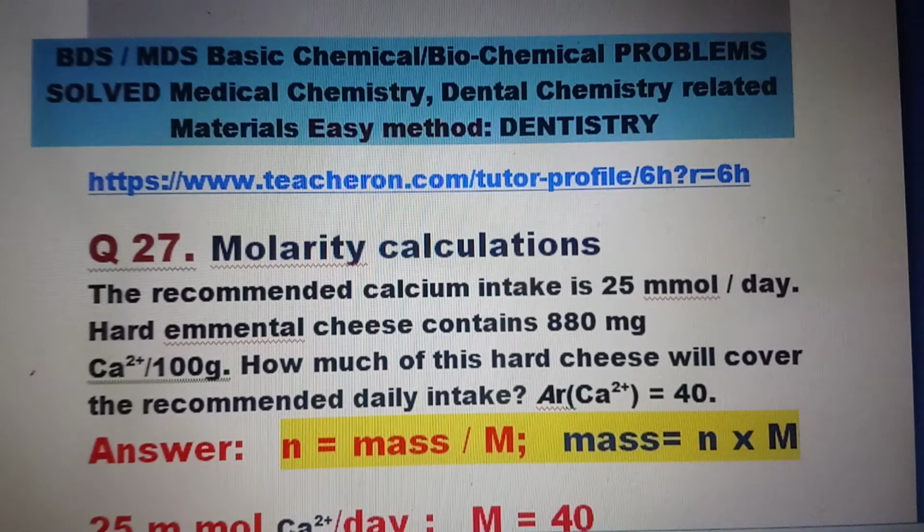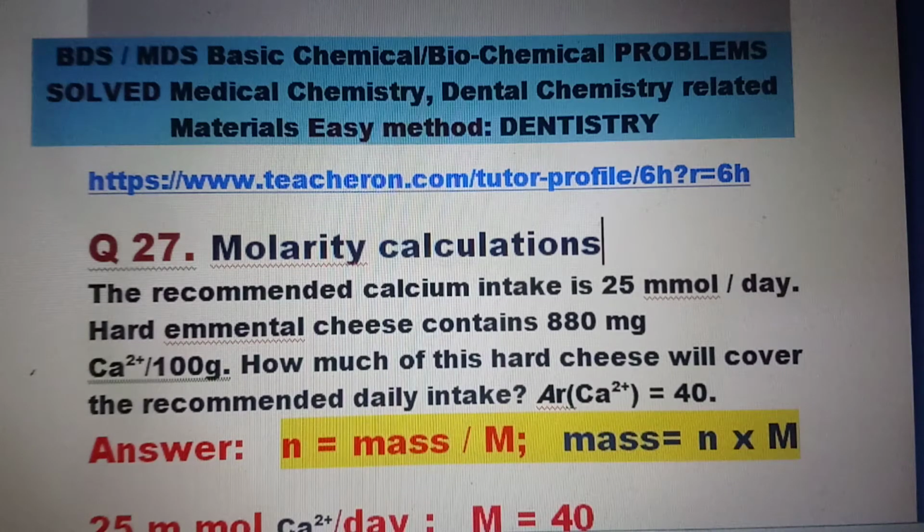The question is: the recommended calcium intake is 25 millimoles per day for a human being. Hard Emmental cheese contains 880 milligrams of calcium 2 positive ion per 100 grams.